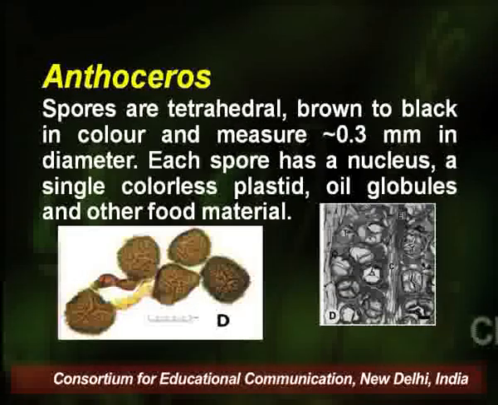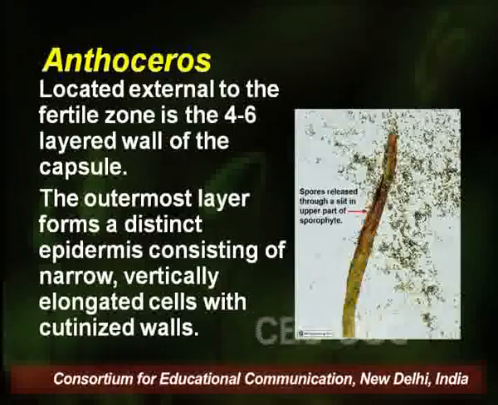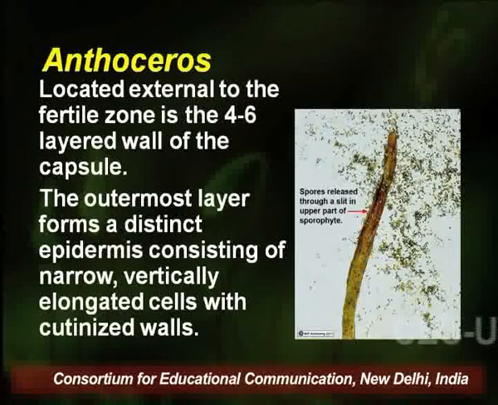Spores in Anthoceros are tetrahedral, brown to black in color, and measure approximately 0.3 mm in diameter. Each spore has a nucleus, a single colorless plastid, oil globules, and other food material. Located external to the fertile zone is the 4 to 6 layered wall of the capsule.